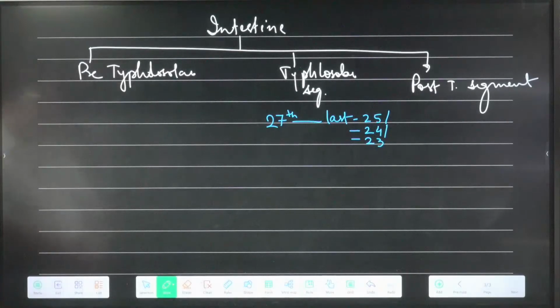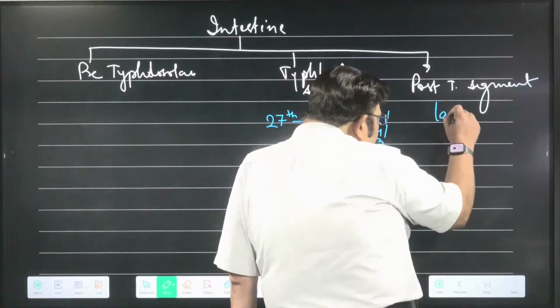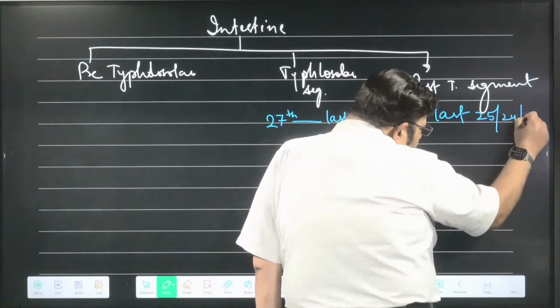The total length of the earthworm is also not fixed, because it is 100 to 120 in number of total segments. And therefore the post-typhlosolar segments are also not fixed, so they are last 25 or 24 or 23.